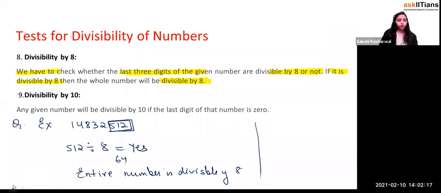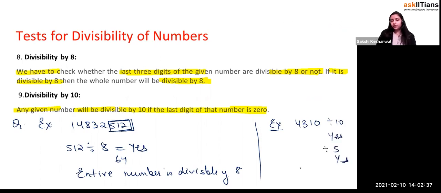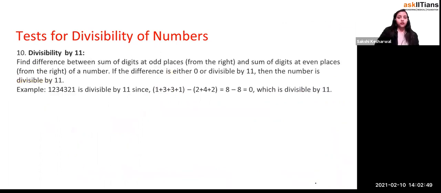Now let's check the divisibility rule of 10, right? So what is the divisibility rule of 10? It says that any number which is divisible by 10 has 0 as the last digit. You write 10, you write 1 0, it is definitely divisible by 10, right? So for example, if I write 4310, this is divisible by what, beta? 10. Yes. And it is divisible by 5. Yes. But if I write 4315, it is divisible by 5. Yes. But 4315 divisible by 10 is no. So a number divisible by 10 should end with what number? 0. Right?